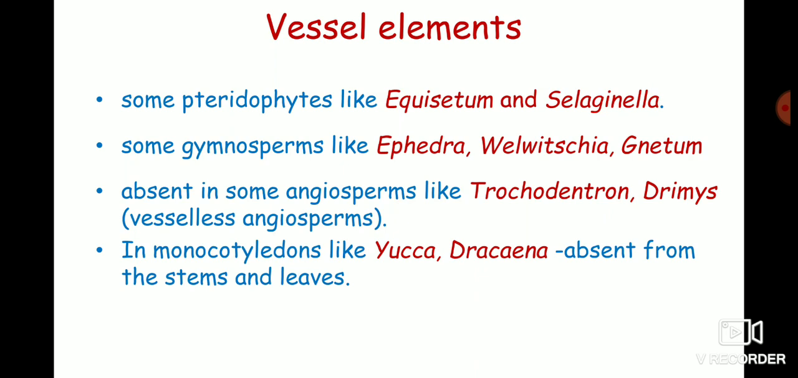So these angiosperms which lack vessels are called vesselless angiosperms. In monocotyledons like Yucca and Dracaena, the vessels are absent from stems and leaves. And in aquatic plants, parasites and succulent plants, vessels are very less developed.